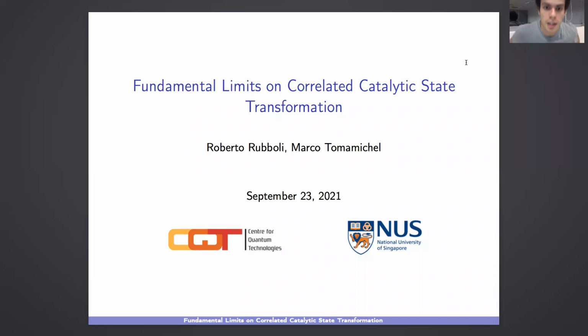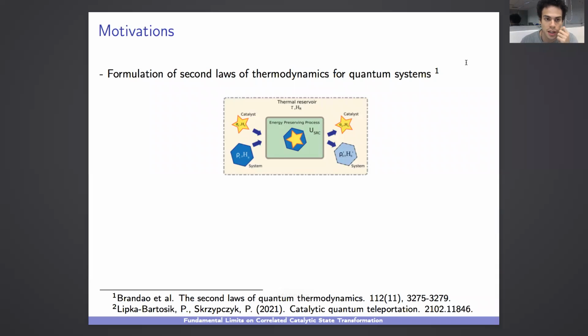This talk is about fundamental limits on correlated catalytic state transformation. So first of all, why? Catalysts have been used to formulate some laws for quantum thermodynamics, so involving quantum systems. In its more general way, a thermodynamic process could involve a catalyst that is left unchanged at the end of the transformation. In this way, it was possible to identify some thermodynamic potentials that characterize the allowed transformations, and